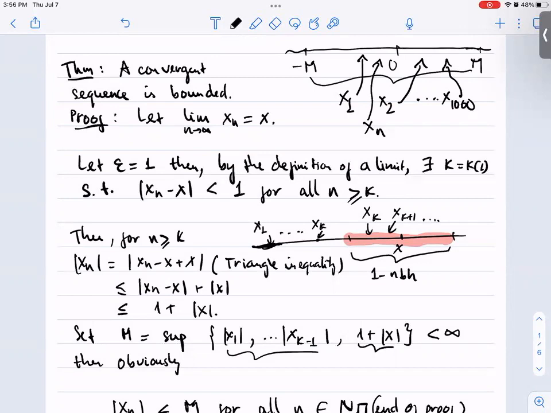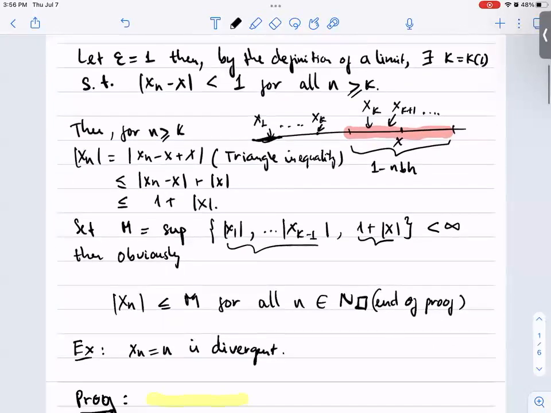Then we can use the triangle inequality to show that these other elements must be bounded by a certain number depending on the limit of the sequence and the absolute value of finitely many terms outside of that one neighborhood.